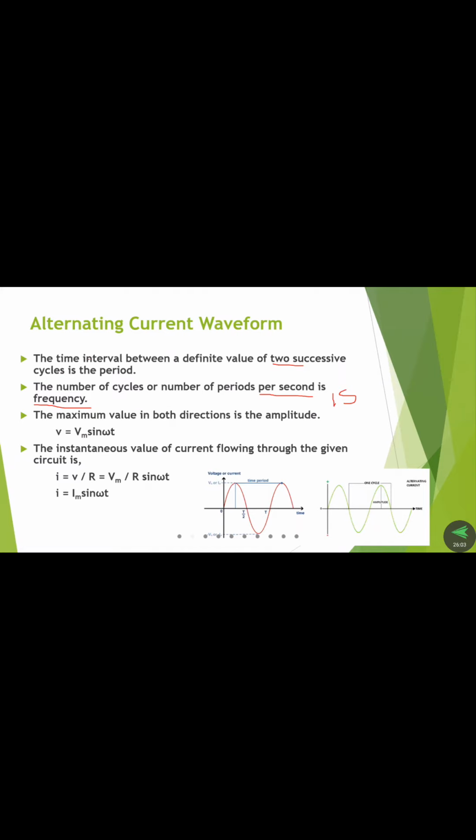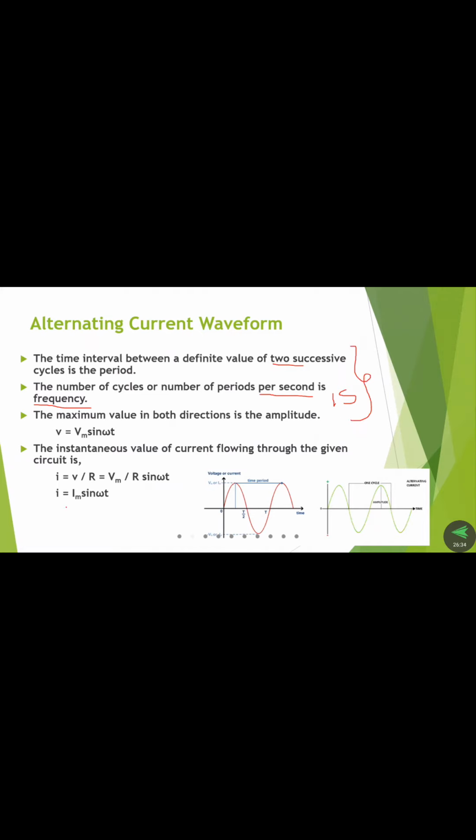First one is time period, second one is frequency. Time period is the time required to complete one cycle. Frequency is how many cycles are generated or produced within a second. These two are important questions for short questions.